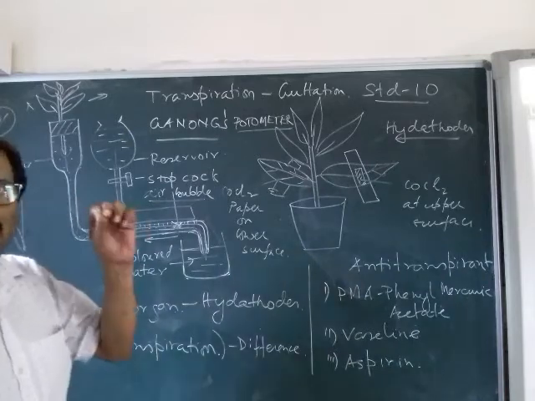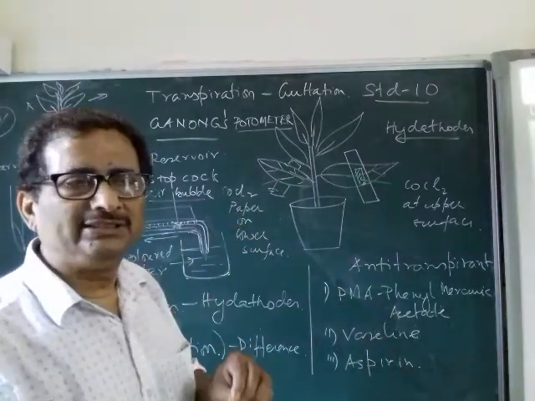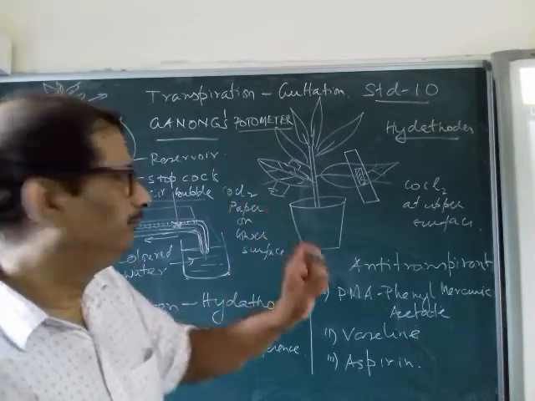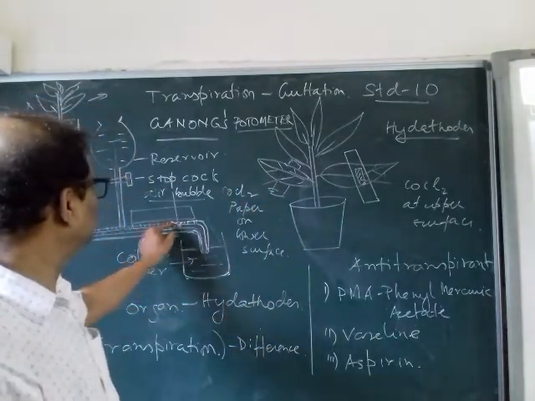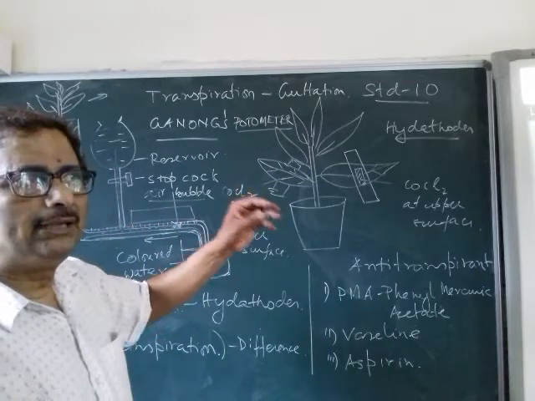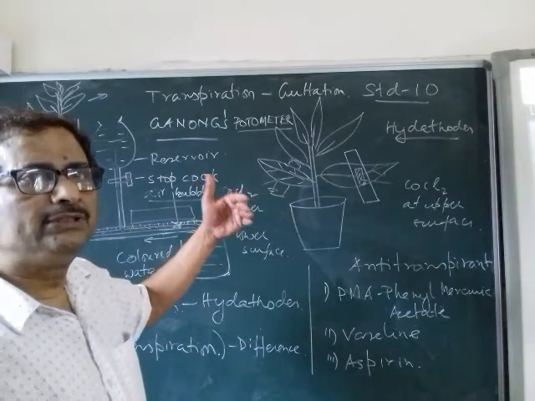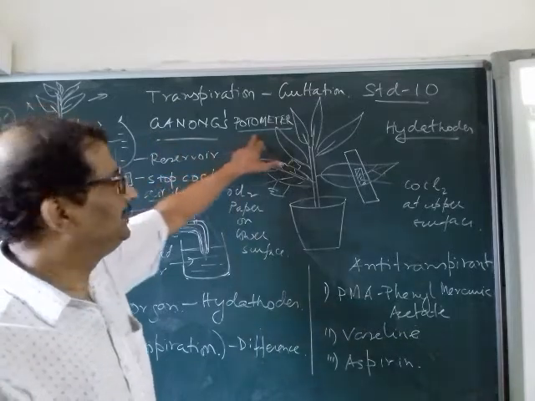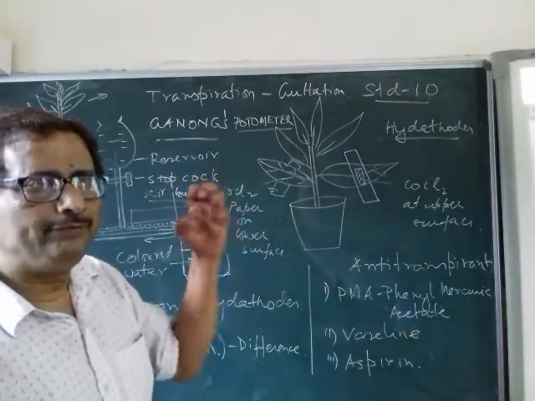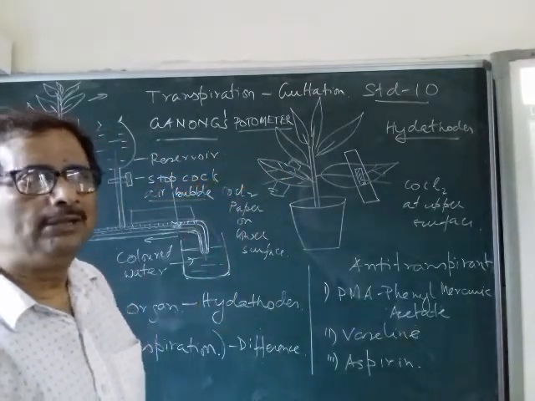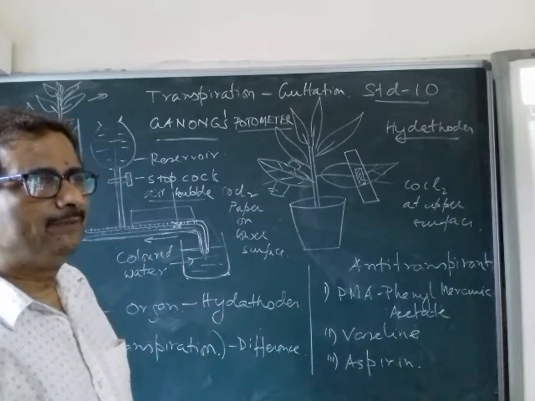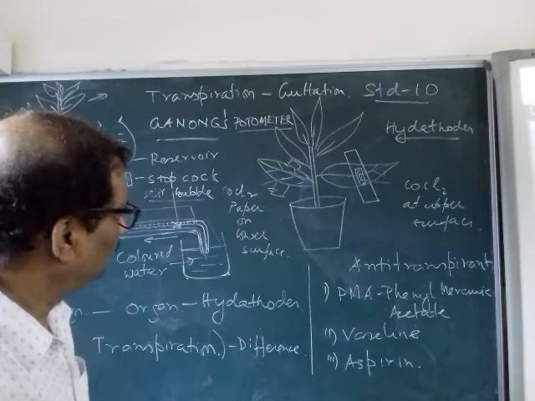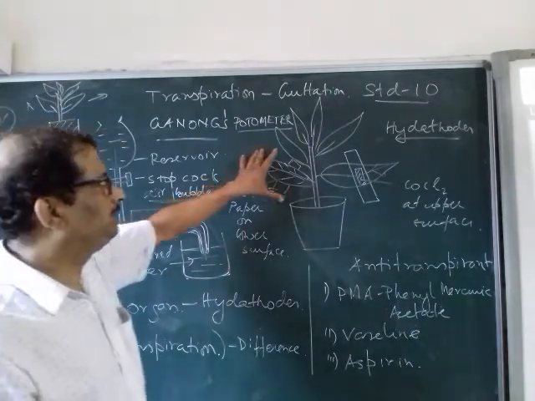Now you can find out the rate of movement of this air bubble with time, say at half an hour intervals, how far it moves, and you can see on this graduated scale how many centimeters it moves in 1 hour at different conditions. So a Ganong potometer is an instrument by which you will do this in practical also, by which you can find out the rate of transpiration at different conditions. Now there is another experiment we will do.